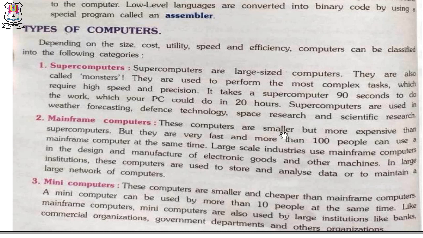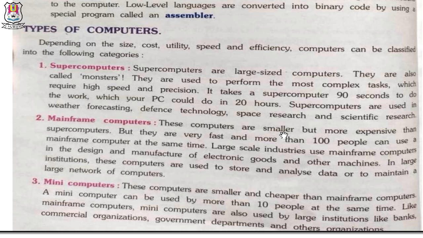Types of computers. Depending on the size, cost, utility, speed and efficiency, computers can be classified into the following categories. Supercomputers. Supercomputers are large size computers. They are also called monsters. They are used to perform the most complex tasks which require high speed and precision. It takes a supercomputer 90 seconds to do the work which your PC could do in 20 hours. Supercomputers are used in weather forecasting, defense technology, space research and also scientific research.